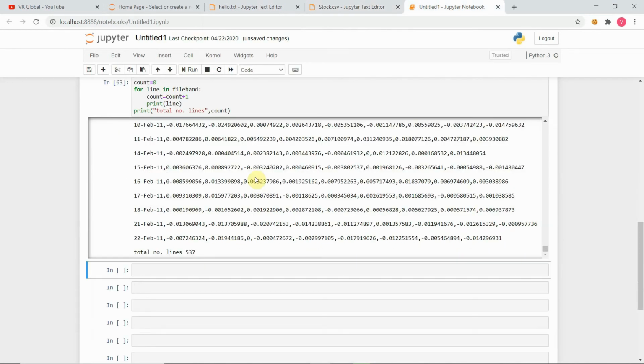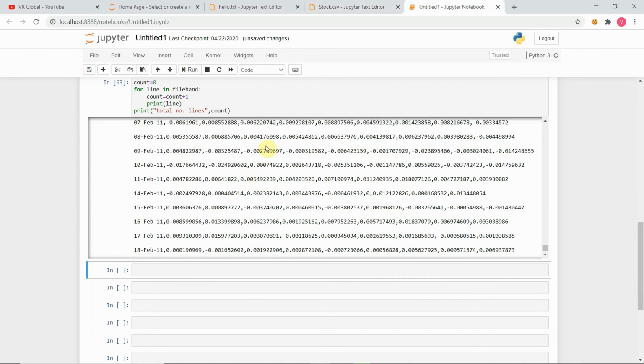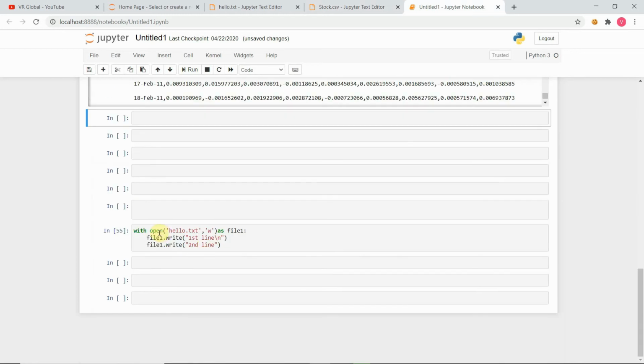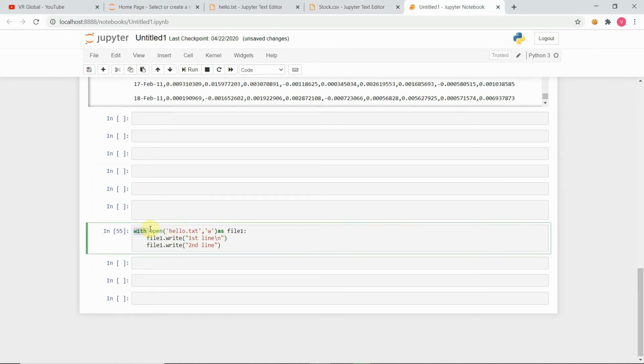Now the second important thing in file handling is writing to a file. So you should be able to write something to a file. Instead of reading, we have to use the write function, file.write. For writing, we use with open. This is because if the file is not present in the system, it will create that file. And W here is the mode which is used for writing. Now we are assigning the whole thing as file1. So we are writing file1.write, and what it will do is copy the same into the file.